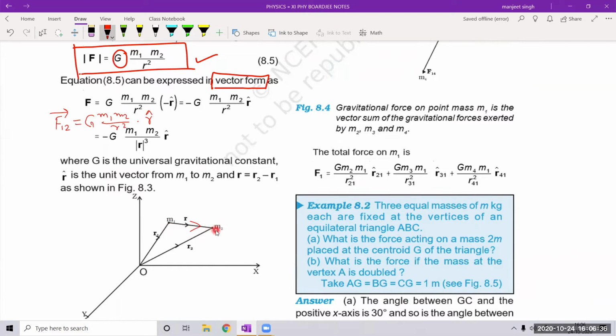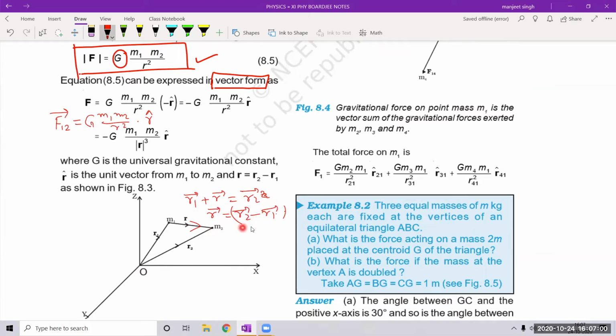Now this unit vector R, what is this? From the triangle law, we see here that vector R1 plus vector R is equal to vector R2. So what is vector R? Vector R is equal to vector R2 minus R1, right?